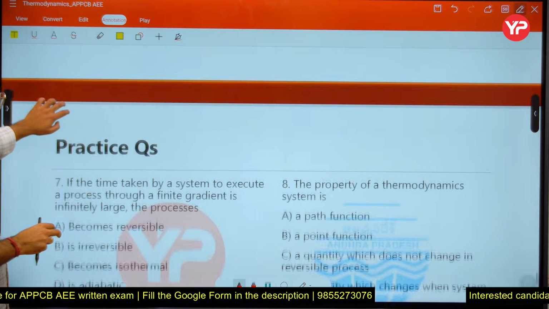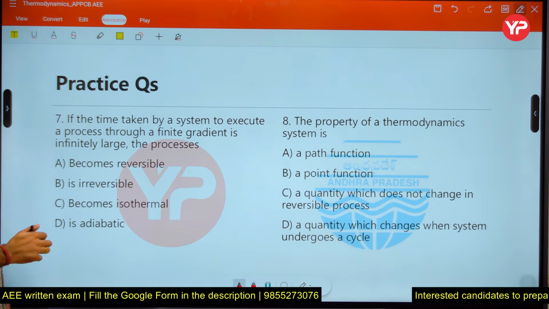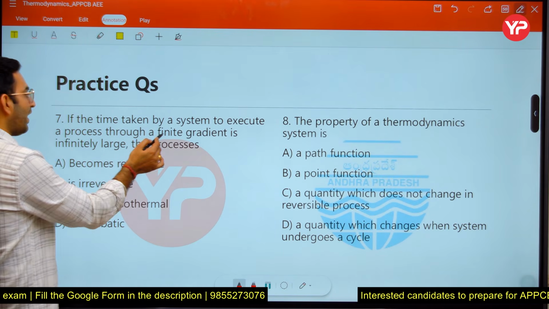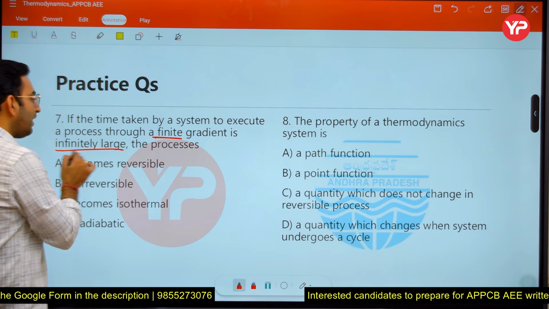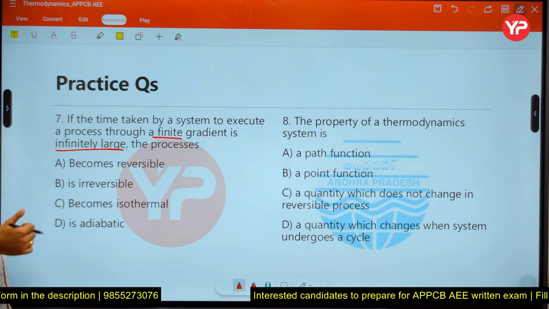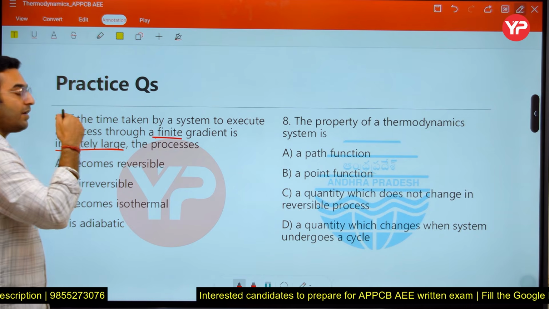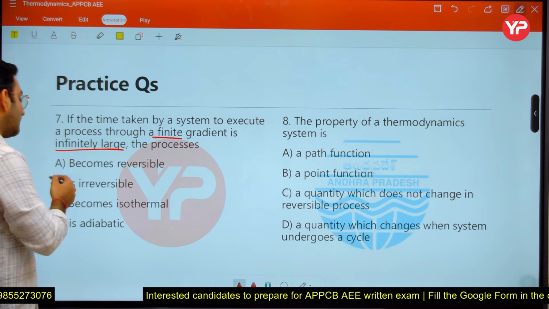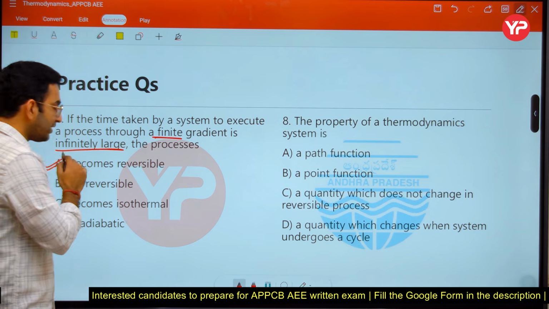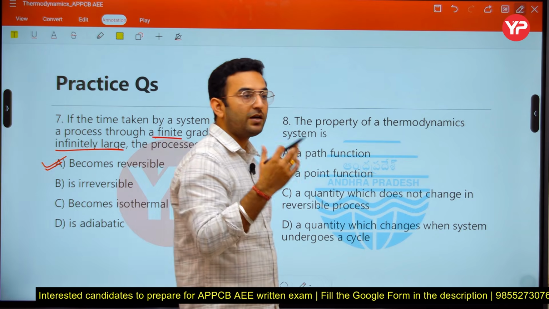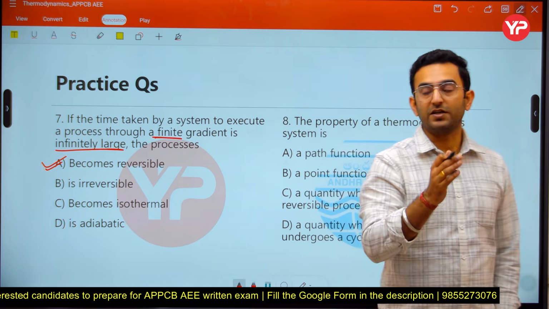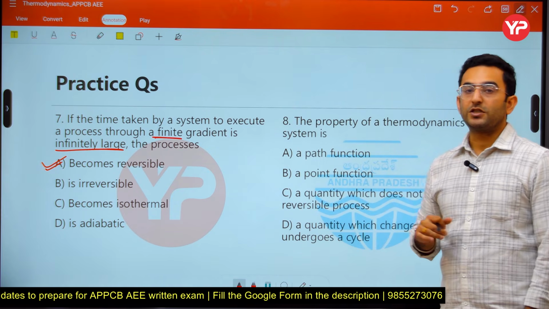Next, if the time taken by a system to execute a process through a finite gradient is infinitely large, then the process is known as what? If a process takes an infinite period of time, then we say it is a quasi-static process. And in thermodynamics, generally the quasi-static process without friction is considered a reversible process here.